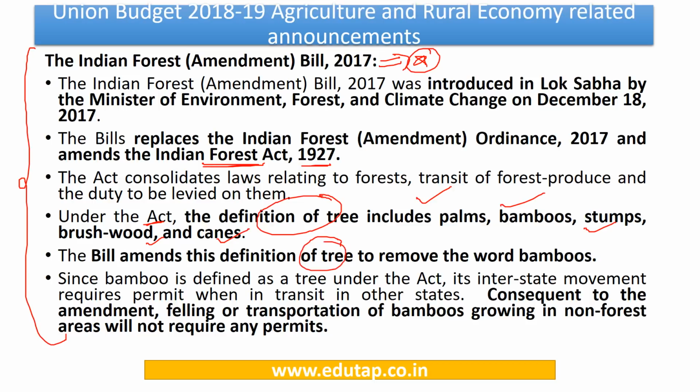So after this amendment, basically they're amending this definition of tree and removing the word bamboos. So now onwards, bamboo would not be categorized as tree. Why is there a need to do this? Since bamboo is defined as a tree under the act, its interstate movement requires permit, right? So now because of this amendment, felling or any transportation of bamboos which is grown in non-forest areas will not require any permits. So kindly note this.